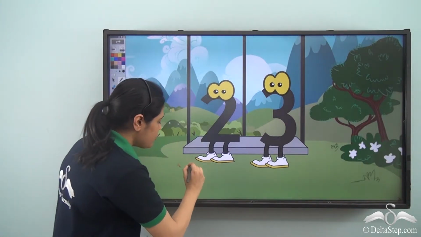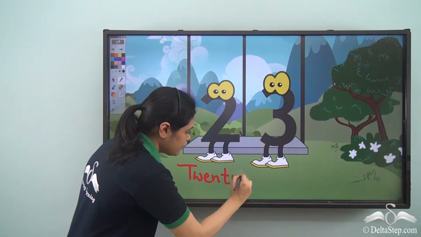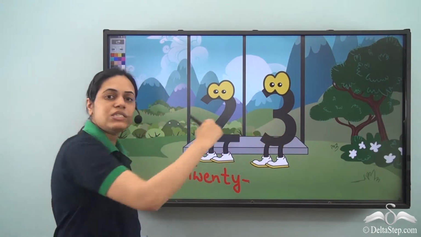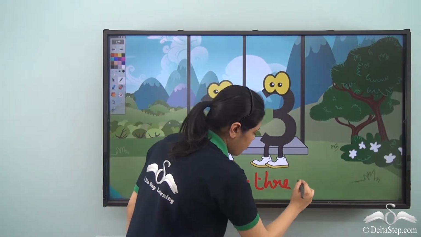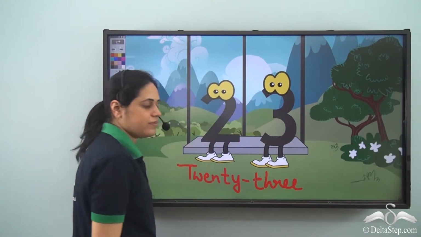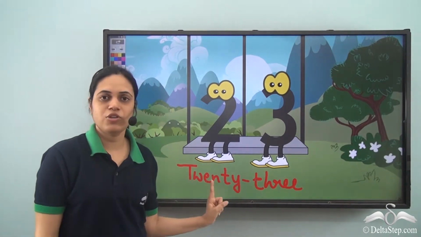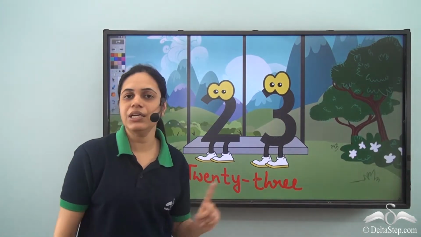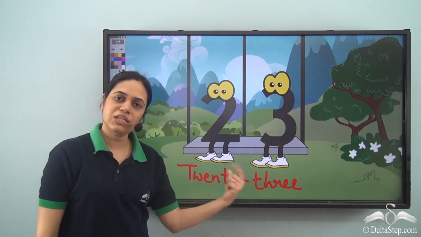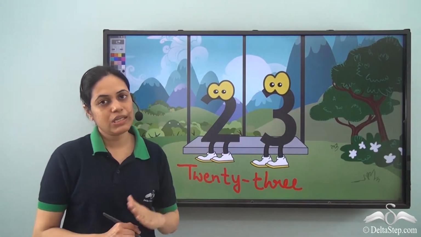Once again, it starts with 20, TWENTY, and because there is 3 on the right side, the second part of the number name is THREE. So this is the number name of 23.